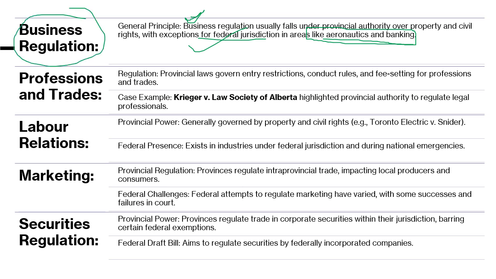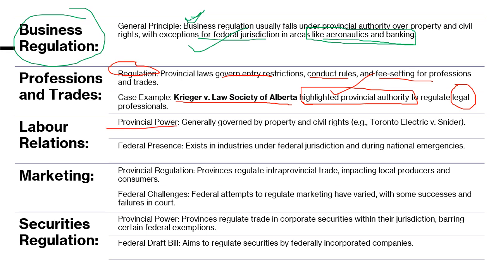Then profession and trade. Anything related to profession and trade, any regulation, entry restriction, conduct rule, or fee setting, will be regulated by provinces. Like in the Kreger versus Law Society of Alberta case, we saw who had the main authority to regulate the legal profession. It was held that the particular province in question has the power to regulate that profession. So even the legal profession is related to provincial power.